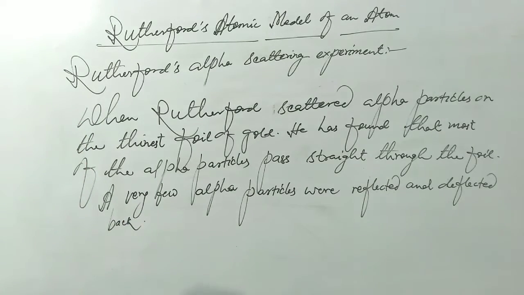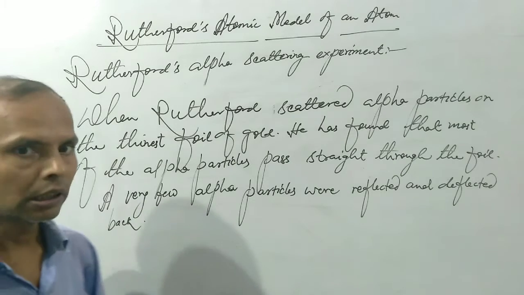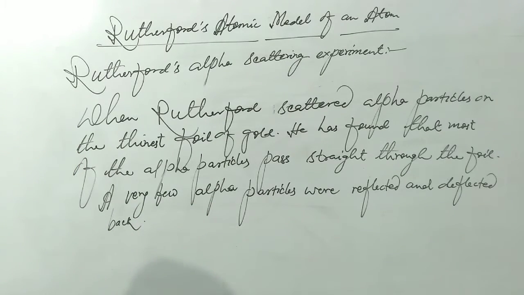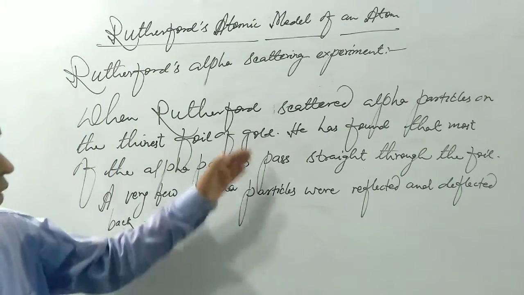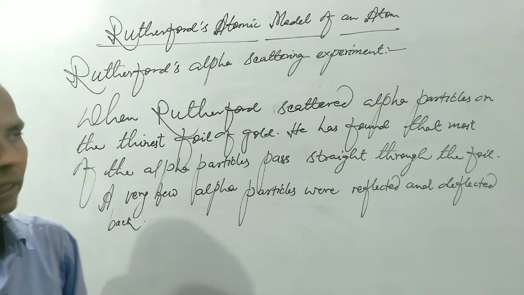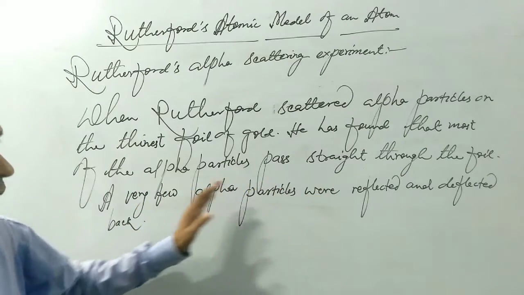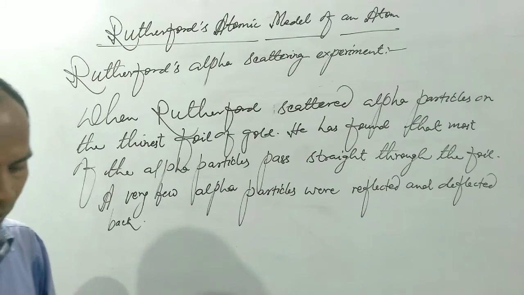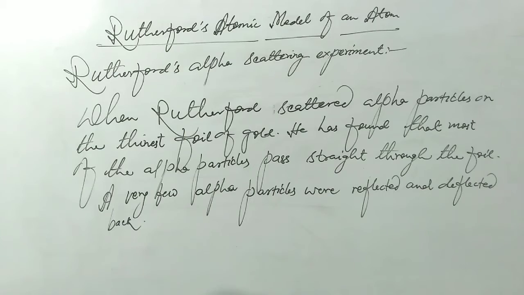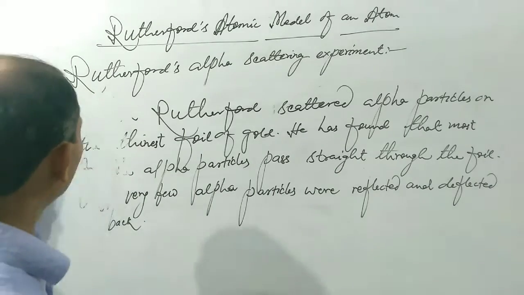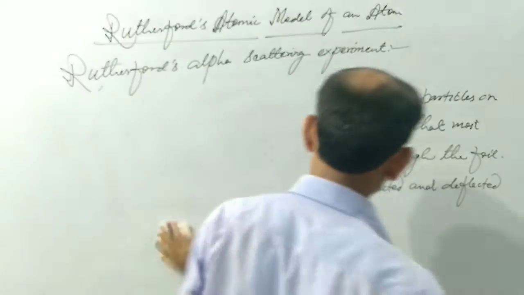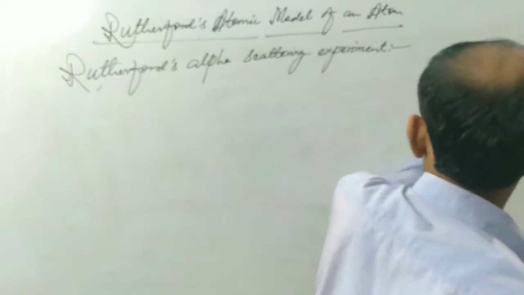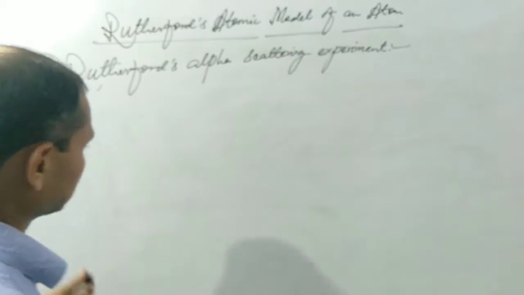Whenever alpha particles were scattered over the thinnest foil of gold, according to Ernest Rutherford, he found that most of the alpha particles passed straight through the foil and very few alpha particles were reflected and deflected back. This is the observation. On the basis of this observation, he found a result that is known as the result of the alpha scattering experiment. So we can write the result of the alpha scattering experiment.